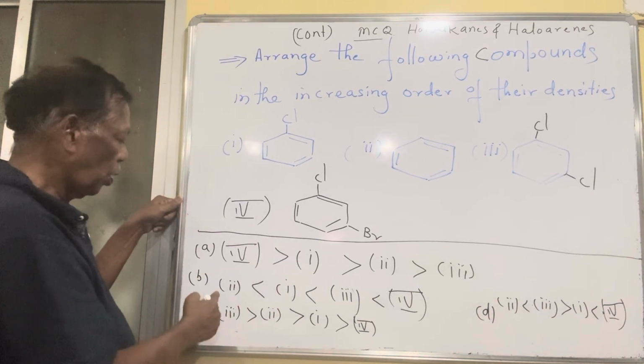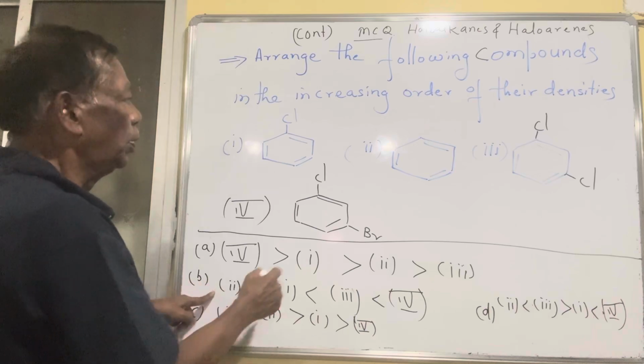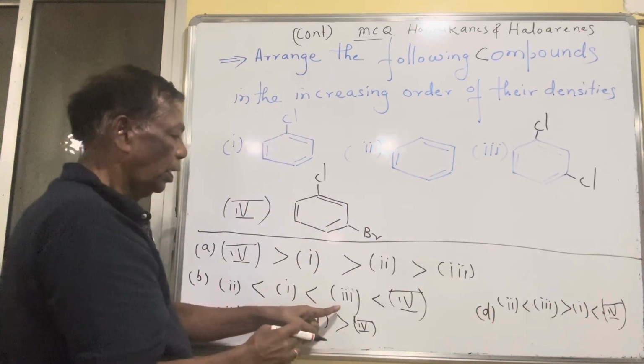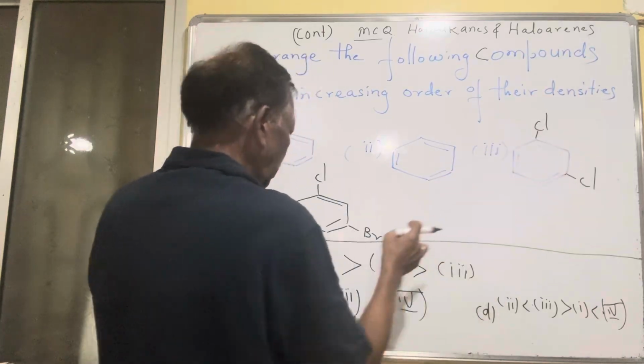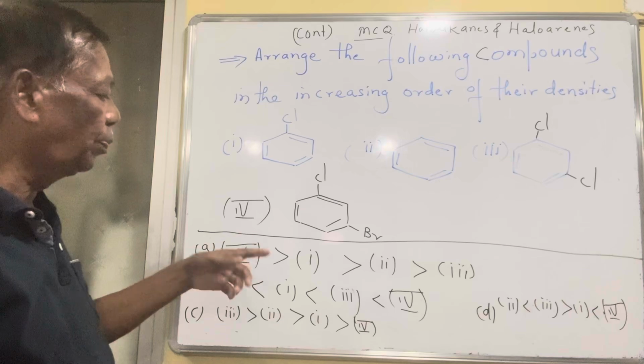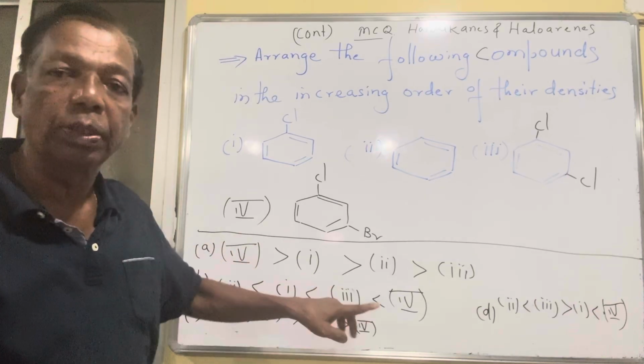So the option number 2 you can see here. Option number 2: benzene is the least, then 1, then 3. This has 2 chlorines and this has 1. Now see how I judge this density based upon the molecular mass of the compound.